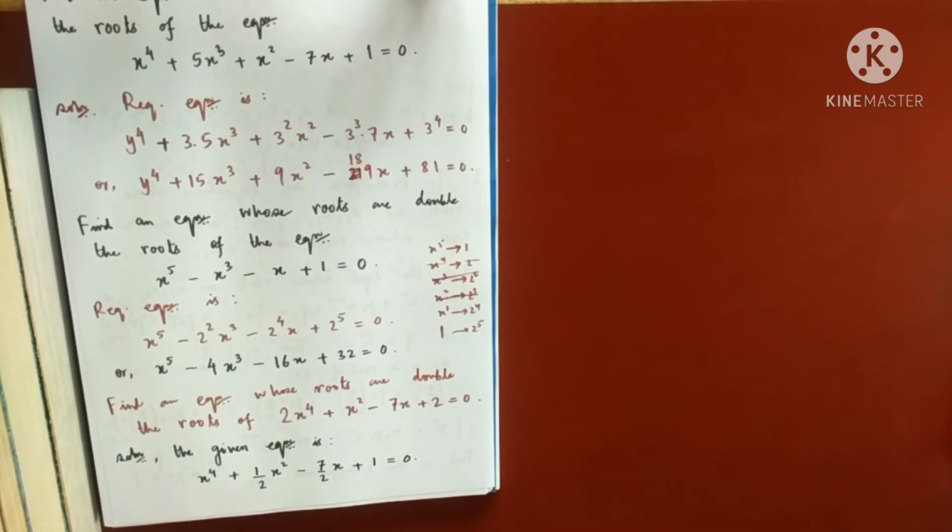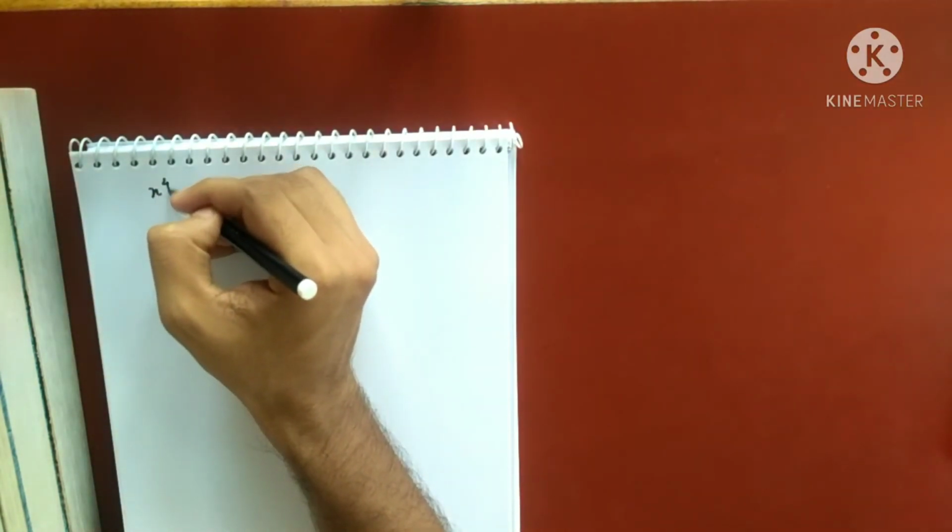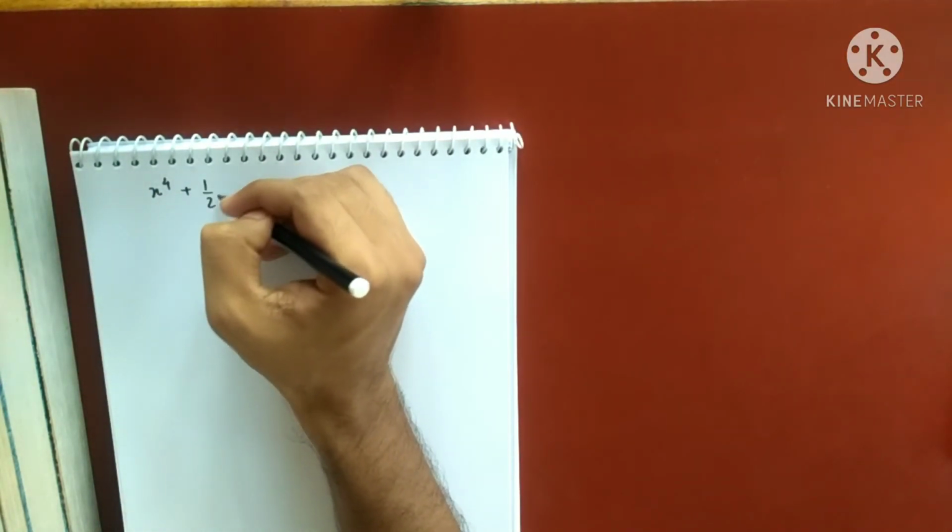Because the leading coefficient was not given as 1, this is the reason I have changed it to this equation. Now we will do the required transformation. Okay, so let me write the equation again, otherwise I will get confused. So let me write in the next page. X to the power 4 plus half x square.